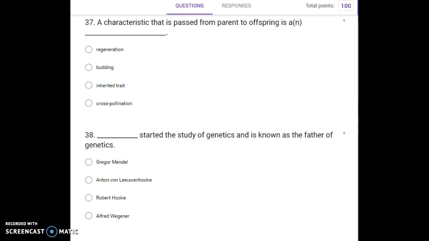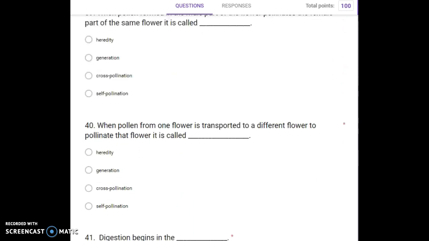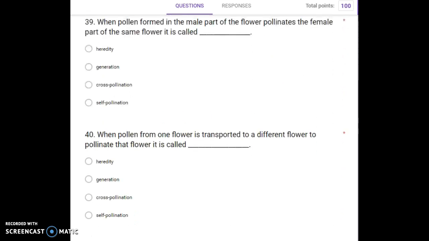Number 38. Blank started the study of genetics and is known as the father of genetics. Gregor Mendel, Anton von Leeuwenhoek, Robert Hooke, Alfred Wegener. Number 39. When pollen formed in the male part of the flower pollinates the female part of the same flower, it is called blank.